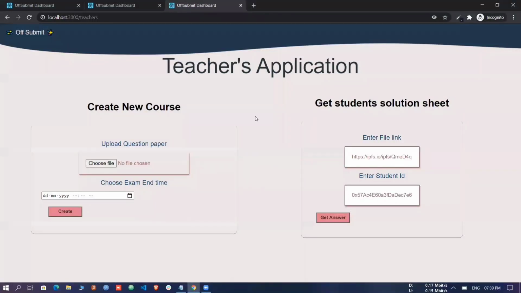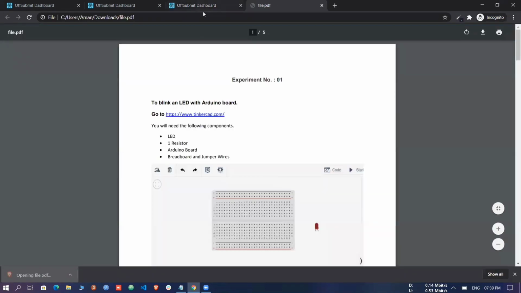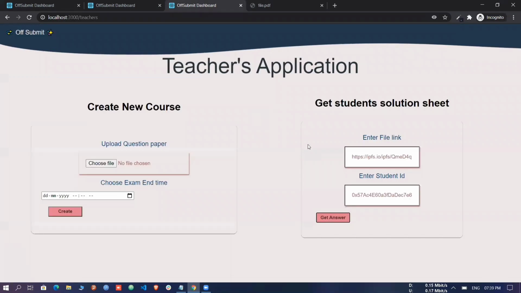Now the professor will have to fetch the answer sheets using the link given by the student and enter his student ID. In this case, it is the student's public key on Ethereum. Now the SHA-256 hashes of the currently submitted file and the previous hash stored on the blockchain will be compared to check that the student has not tampered with the file after the deadline of the exam.